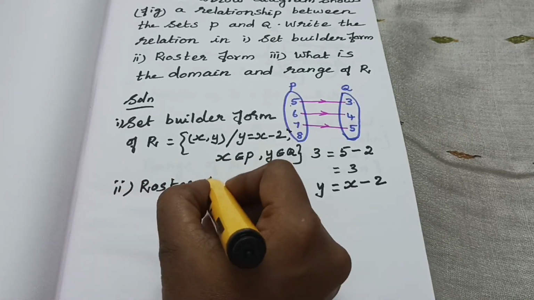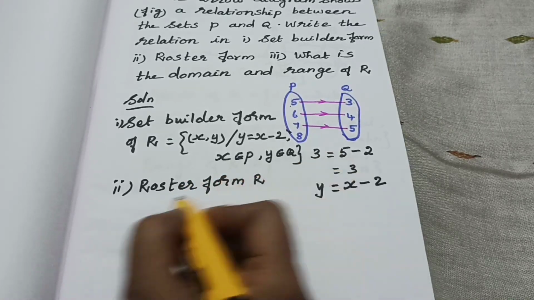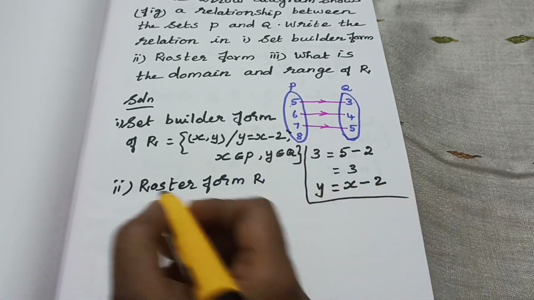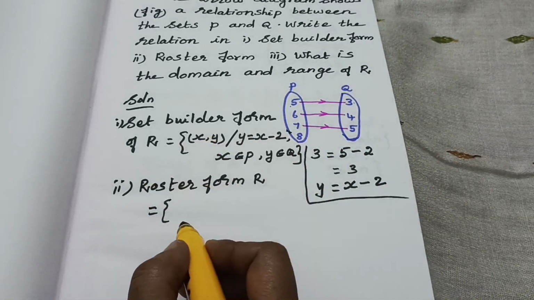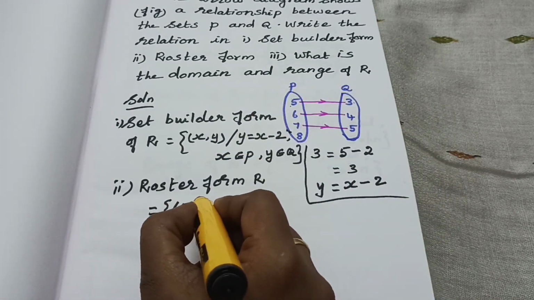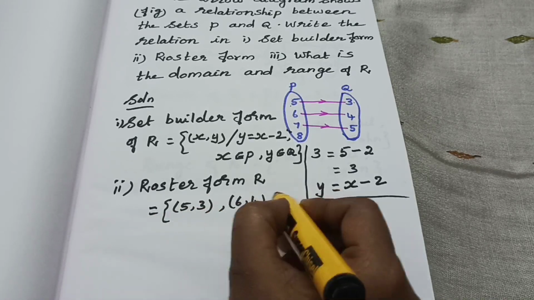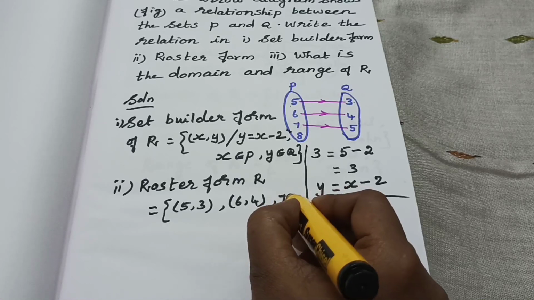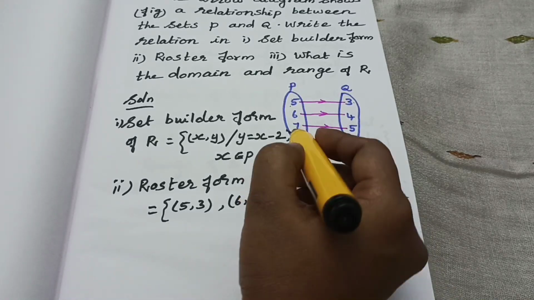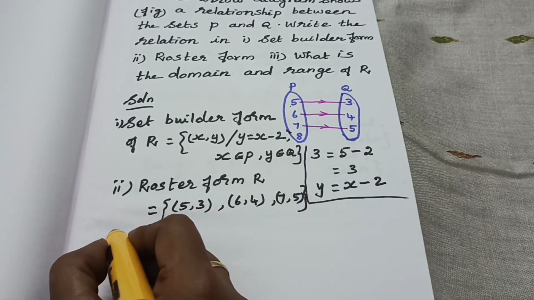Roster form. R is equal to, roster form. How can we write the ordered pairs? Say (5, 3), one ordered pair, (5, 3) element, then (6, 4) another element, then (7, 5), close the bracket. Okay, 8 has no relation. Have you understood? Then third subdivision,